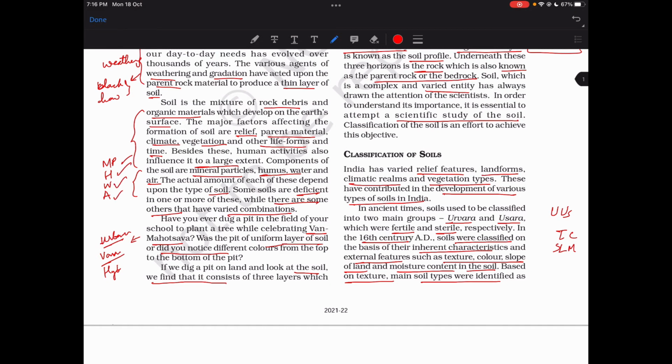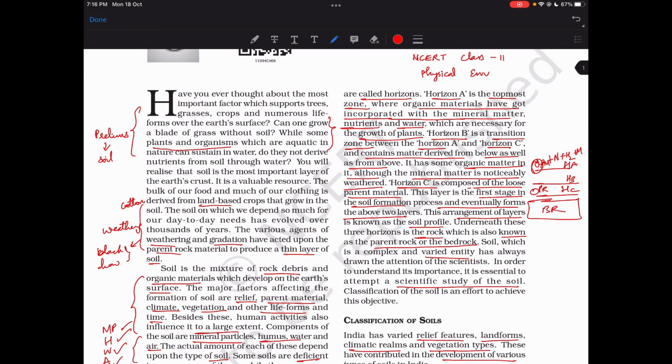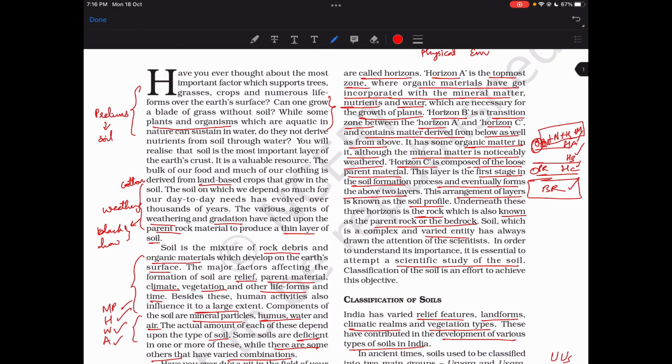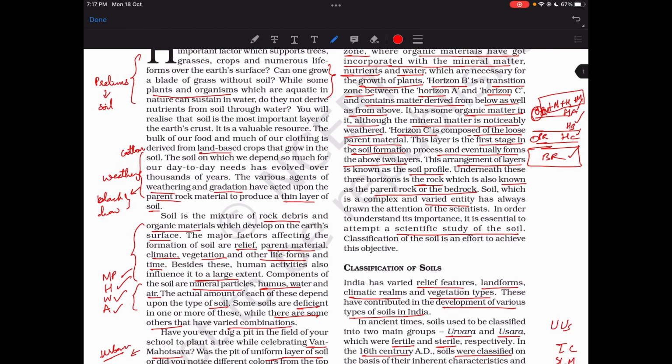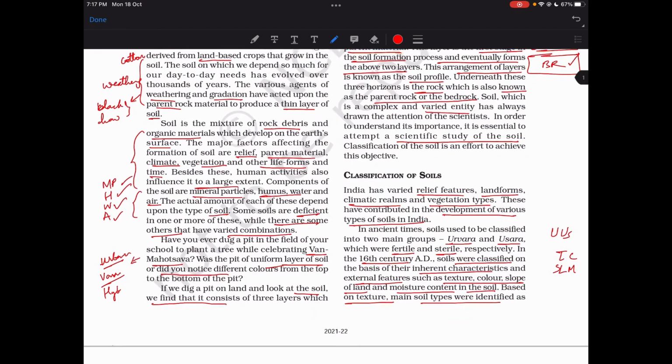Then what's the difference between urban kind of, okay, this is one Mahotsava in the urban regions, this is fine. Then the layers of soil: horizon A, B and C, we have bedrock. Then horizon C, horizon B, horizon A. Horizon A is the main soil which is accessible to the plants, where a lot of minerals, nutrients, and water are present, and horizon B is a mixture of this and the parent rock. Horizon C is the parent rock. Bedrock is the main thing which is getting eroded.